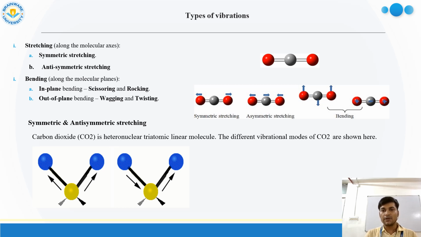Here carbon is black in color and oxygen is red. So this is your molecular axis.